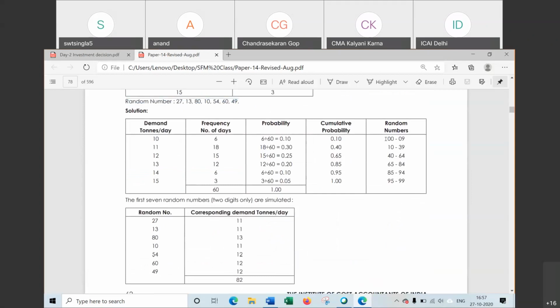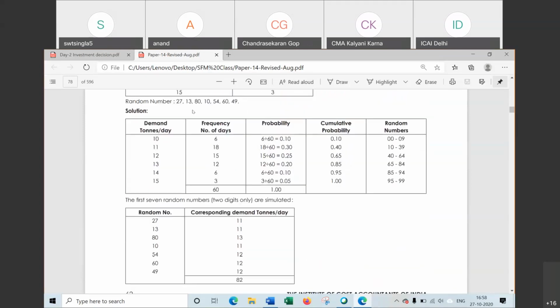The figure will be random number 0 to 9, then 10 to 39, 40 to 64, 65 to 84, then 85 to 94. In this way, random numbers we have allocated. We have to allocate the random number on basis of cumulative probability.